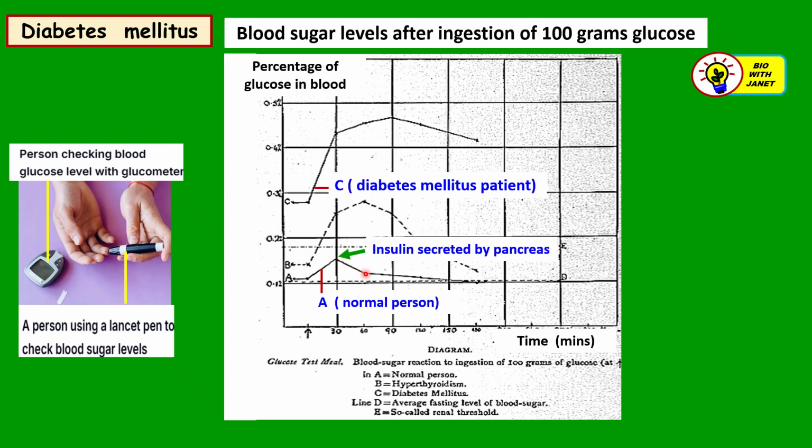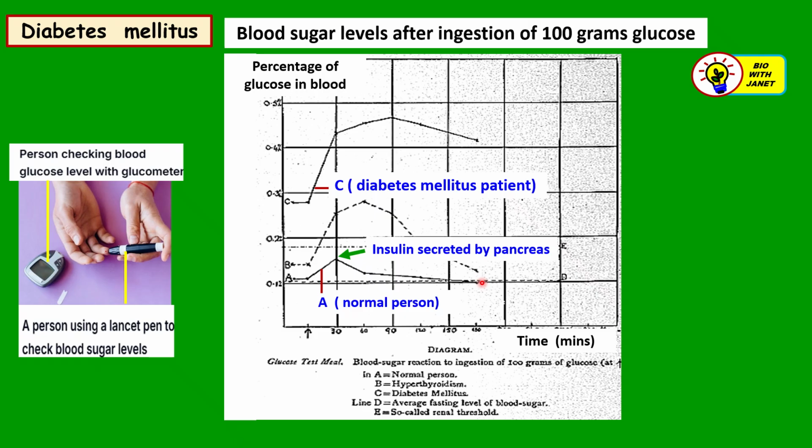So the level of blood glucose decreases after that. And finally, after around 180 minutes, the blood glucose level has reduced back to the normal level.